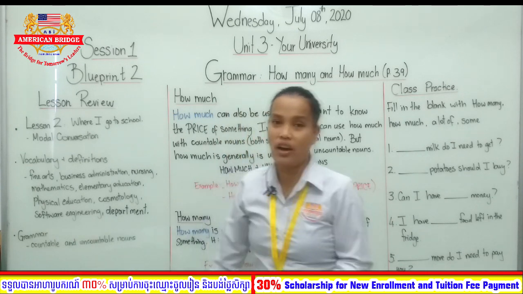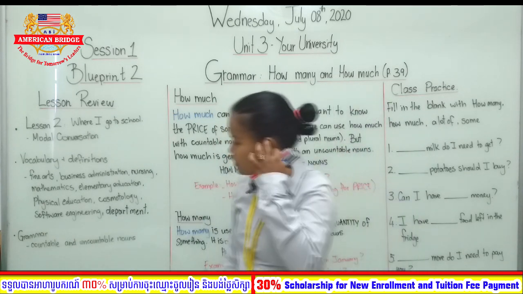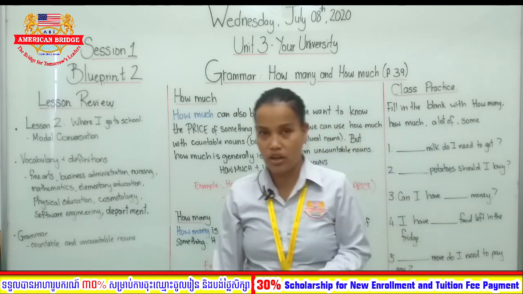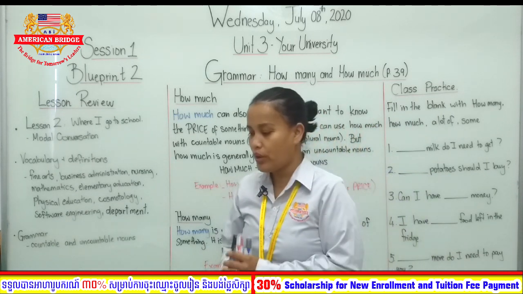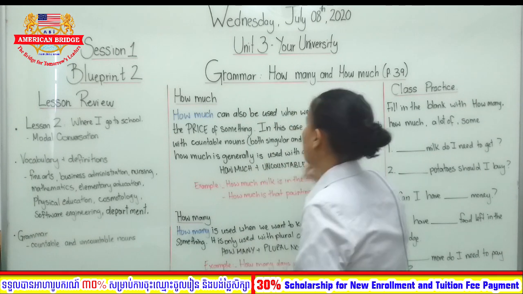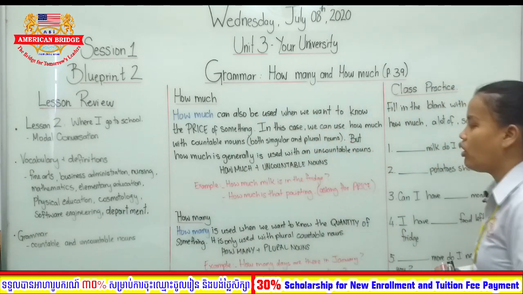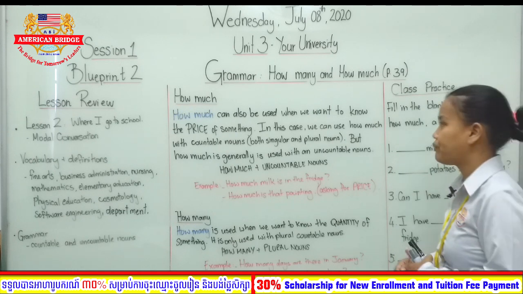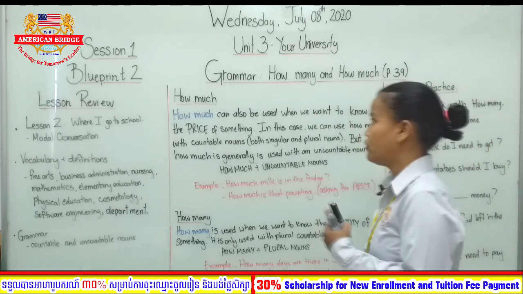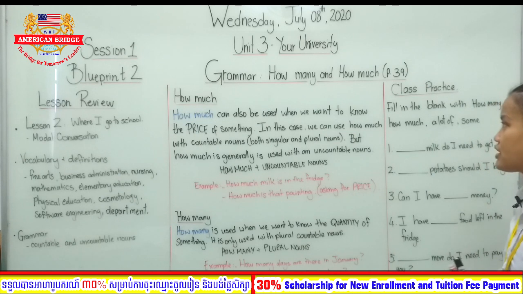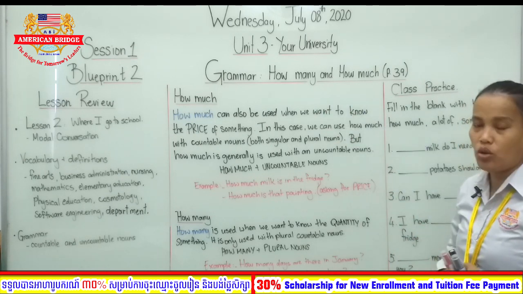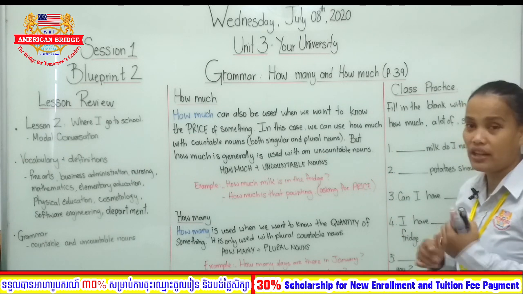Okay, also we covered in grammar, we also distinguished the difference between countable and uncountable nouns in a chart. So today we're going to be talking about how much and how many, which also refer to uncountable and countable nouns as well. All right. So for this session in Unit 3, your university, we're going to be covering how much and how many. So what is the difference between how much and how many?